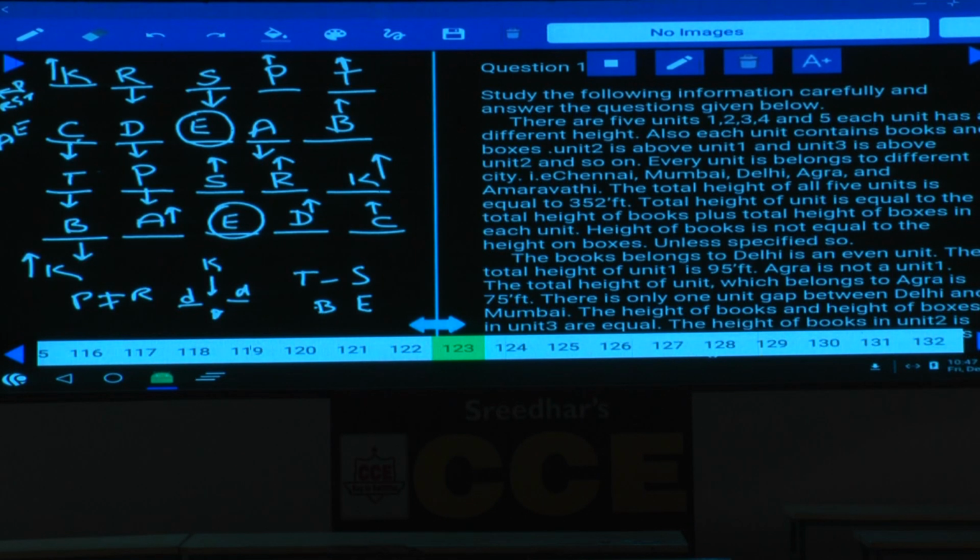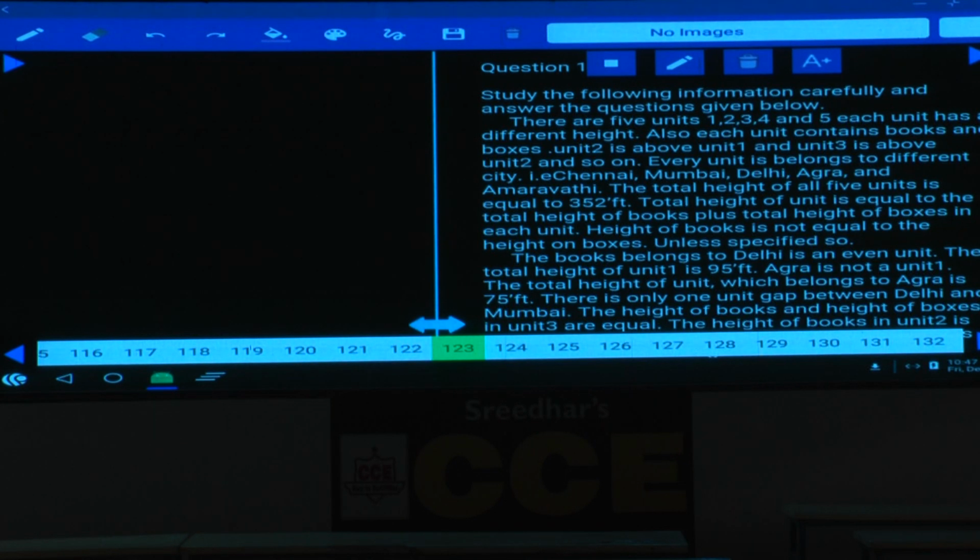Clear now? Now we have 5 persons, 5 boxes. Now these 5 boxes are of 5 different heights. Box 2 is above box 1 and so on. Hence in total how many boxes do we have? We have 5 boxes.